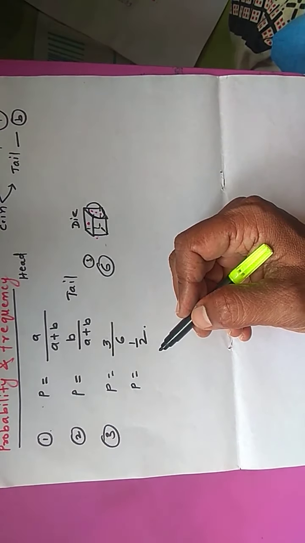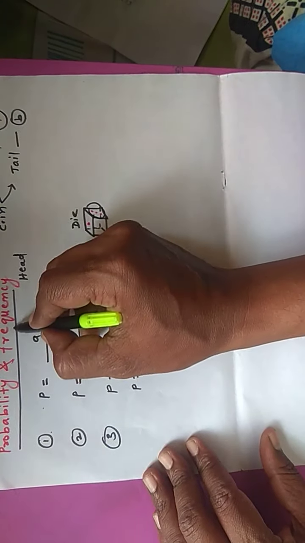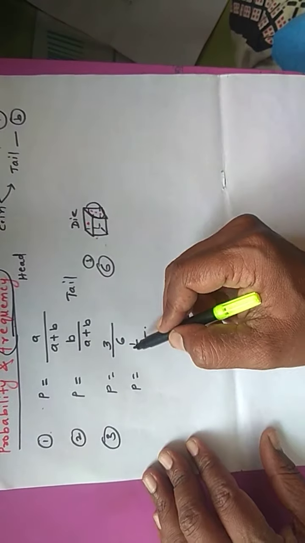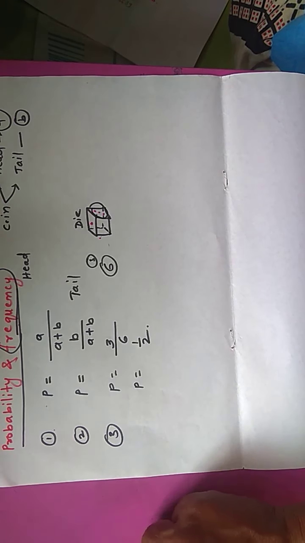Now our article is probability and frequency. What is meant by frequency? The number of occurrences. Here we are learning statistical physics, therefore the frequency should be defined in terms of statistics.